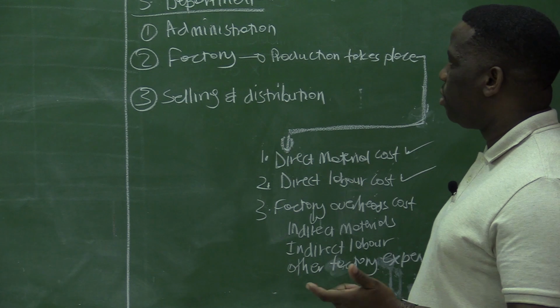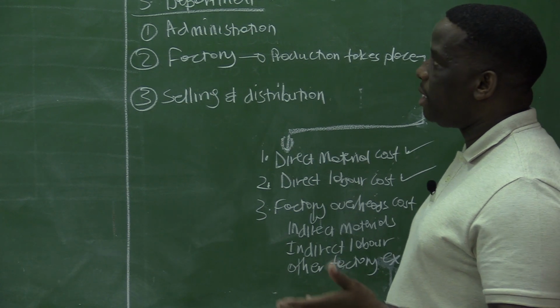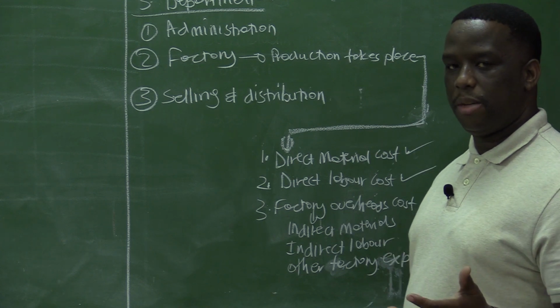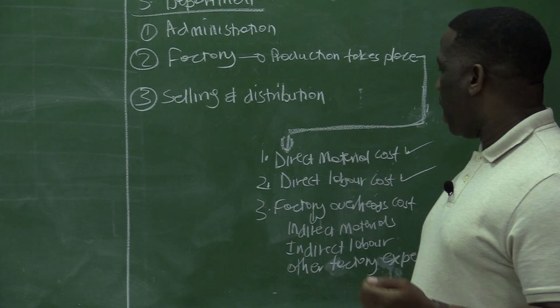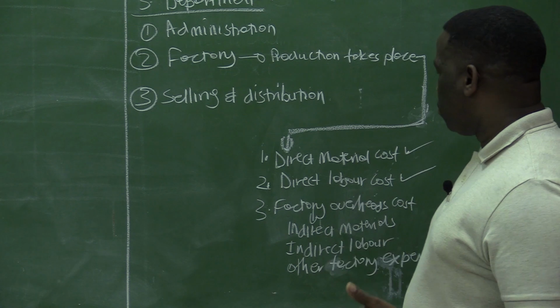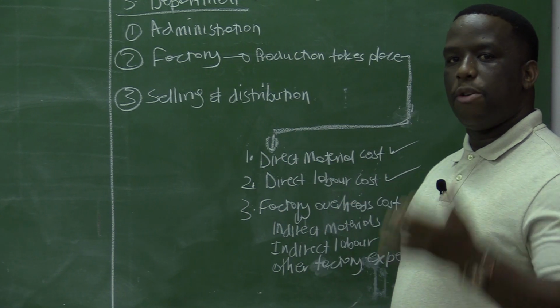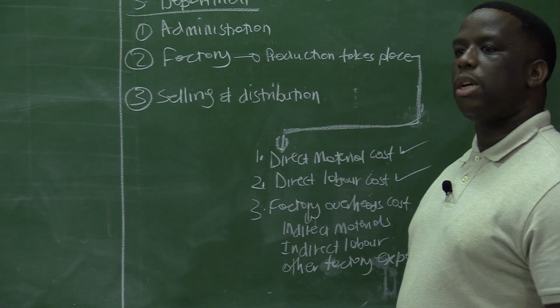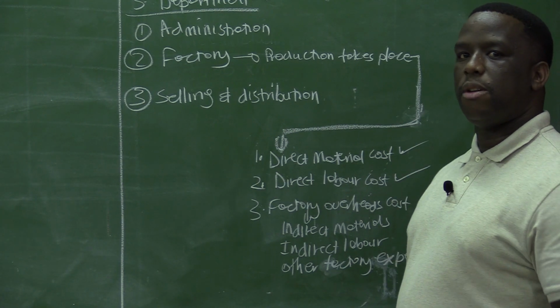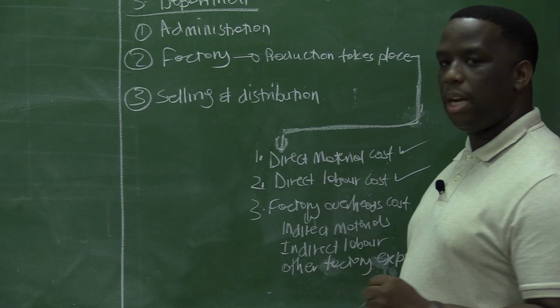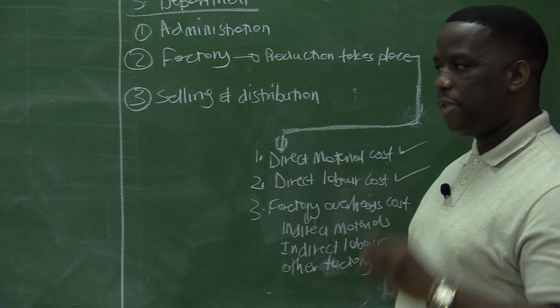For example, when people at home are producing fat cookies, your direct materials will be your flour, cooking oil, salt, and yeast. All that will be direct material because it forms part of the finished product.